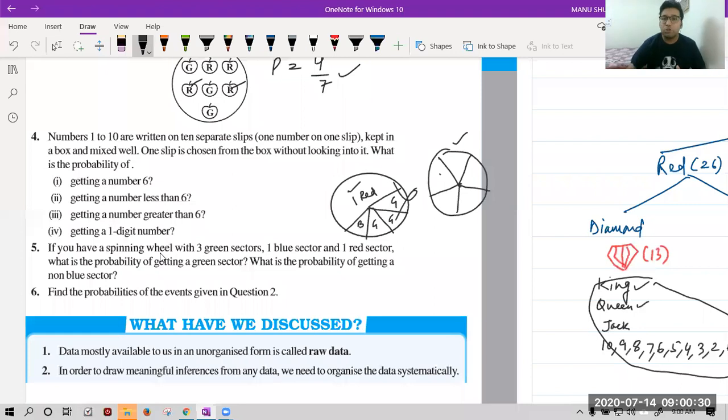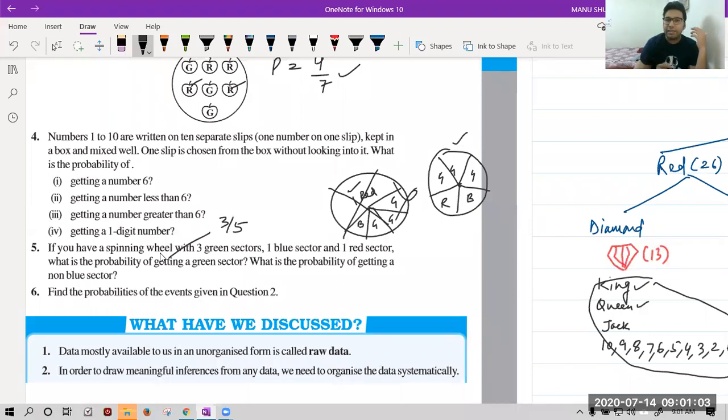Now, this diagram that I have made is wrong, because I have made red a larger sector, but we should have equally likely outcomes. So this is the correct diagram, and we will have 3 green sectors, 1 blue and 1 red. Now tell me, the first question is asking, what is the probability of getting a green sector? We have 3 favorable cases and in total we have 5 cases. So the answer is 3 upon 5. Very good. The first answer is 3 upon 5.